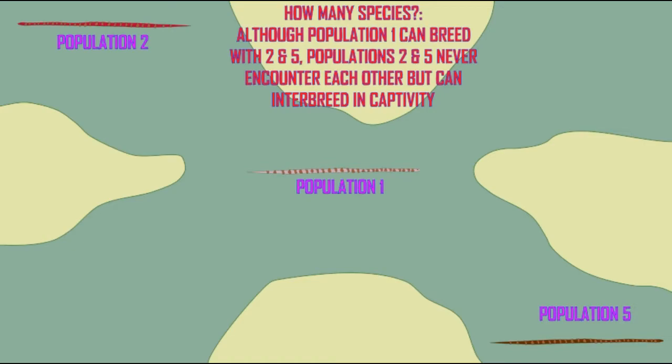If our definition of species is the set of populations which can interbreed in the wild under natural conditions, how would we look at population 2 and 5, which do not encounter each other in the wild? Would it matter if they can interbreed in captivity?